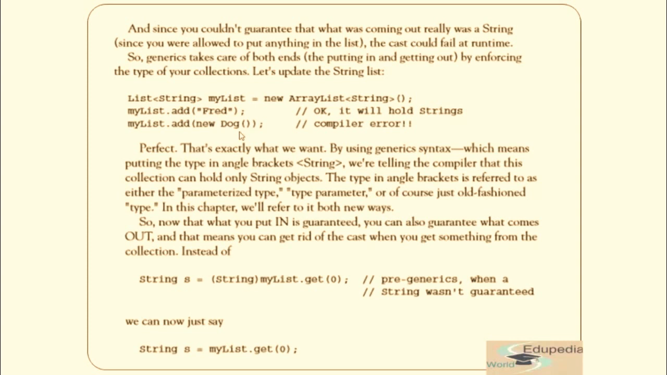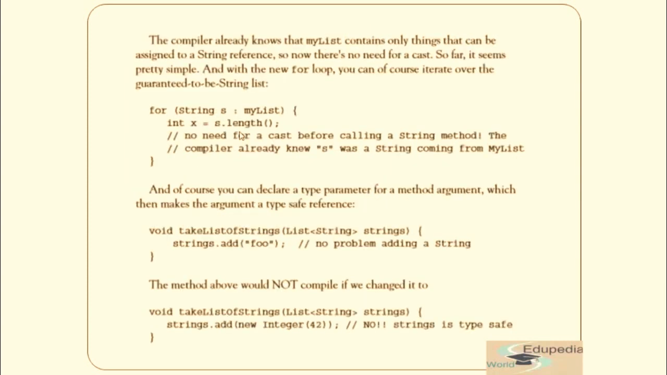So now that you put in the guarantee, you can also guarantee what comes out. That means you can get rid of the cast when you get something from the collection. That means now we do not need a cast, as we have seen in our intro also. Now the compiler already knows that my list contains only things that can be assigned to a string reference. So now there is no need for a cast.